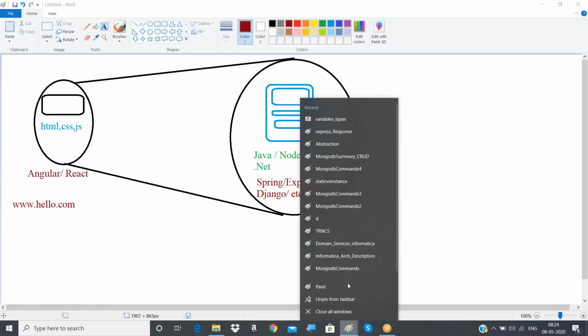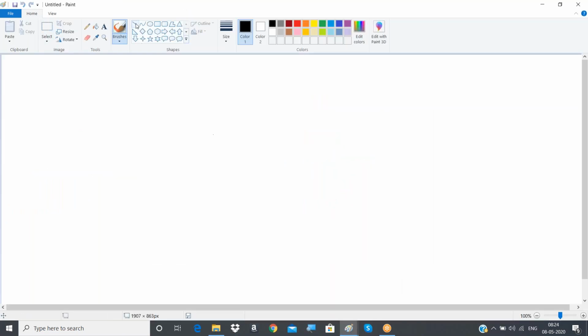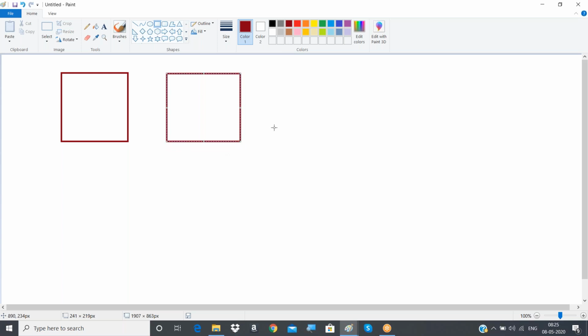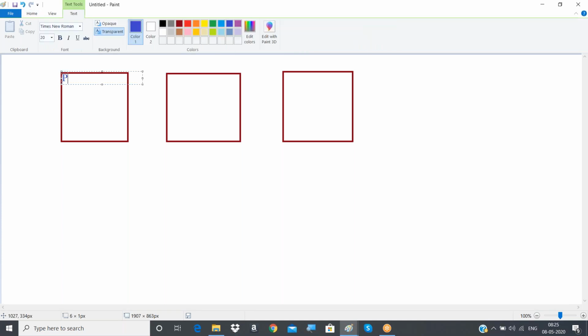Any typical web-based application will always have three layers. What are those three layers?